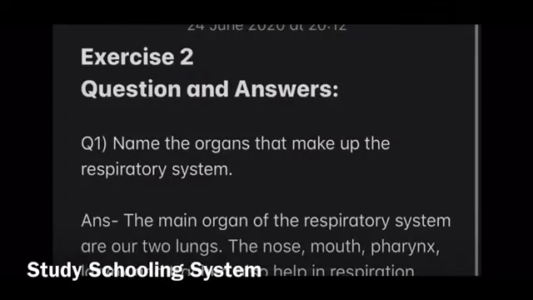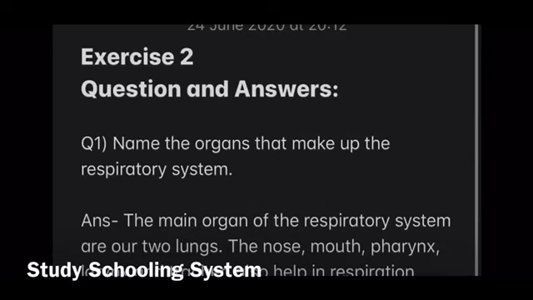Okay, students, so this is your last exercise, which is exercise number 2. It's question and answers. So please, if you haven't already, do make a title page with the chapter's name, which is Respiratory System. And you're supposed to do exercise number 1 before this, which is writing the underlined hard words. And let's get started.